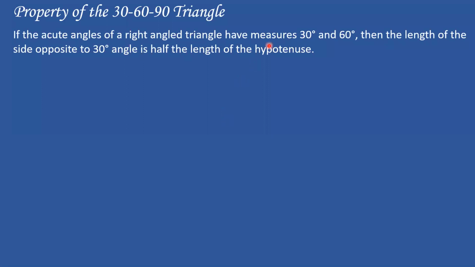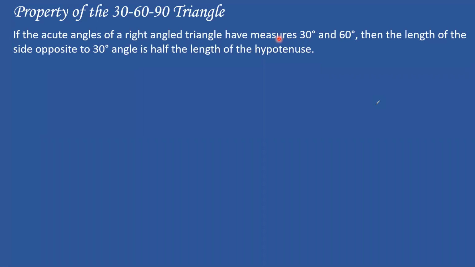I'm going to request someone who is not speaking. Neeraj, if you're there, can you please read this theorem for us? Property of the 30-60-90 triangle: if the acute angles of a right angle triangle measure 30 degrees and 60 degrees, then the length of the side opposite to the 30 degree angle is half the length of the hypotenuse. Thank you so much, Neeraj.